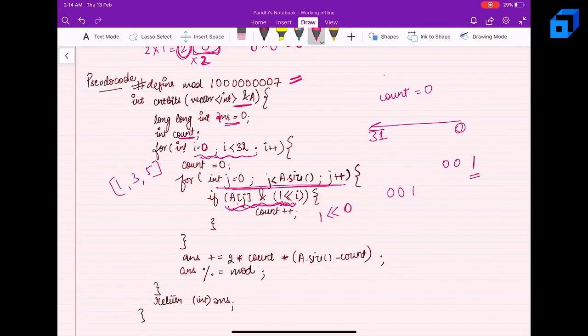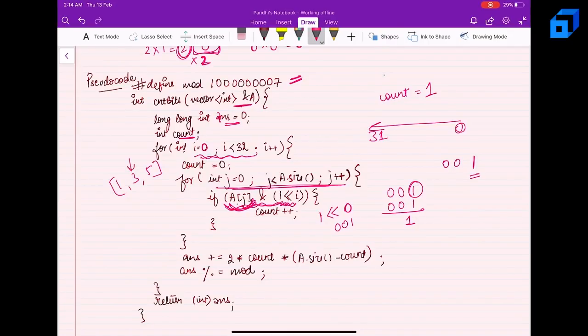So 1 left shifted by 0 gives me what? It gives me 1 only, right? So I'll have this. Now it will give me 1, that means this bit position is set in this number, so it will give me true, and I'll simply count. Now my count becomes 1, right? So I'll simply iterate over all the elements.